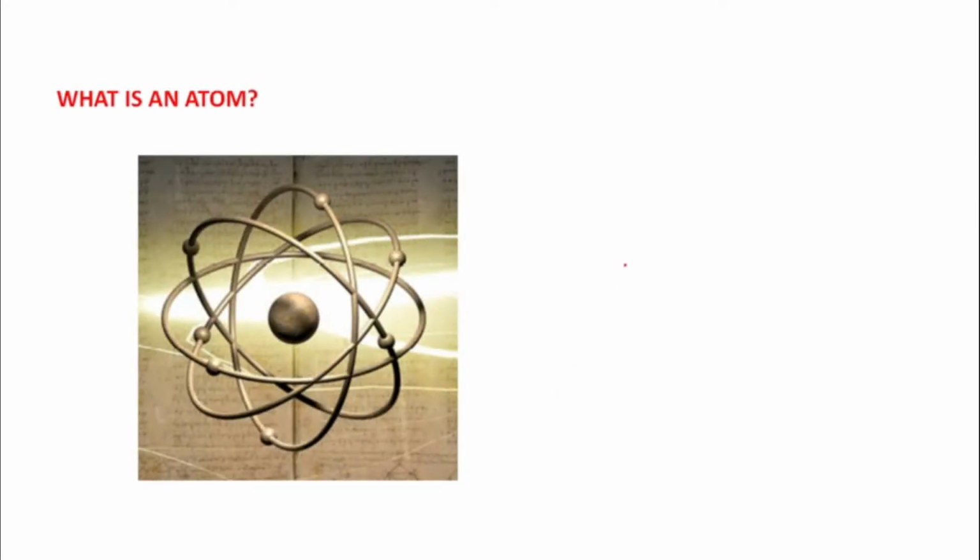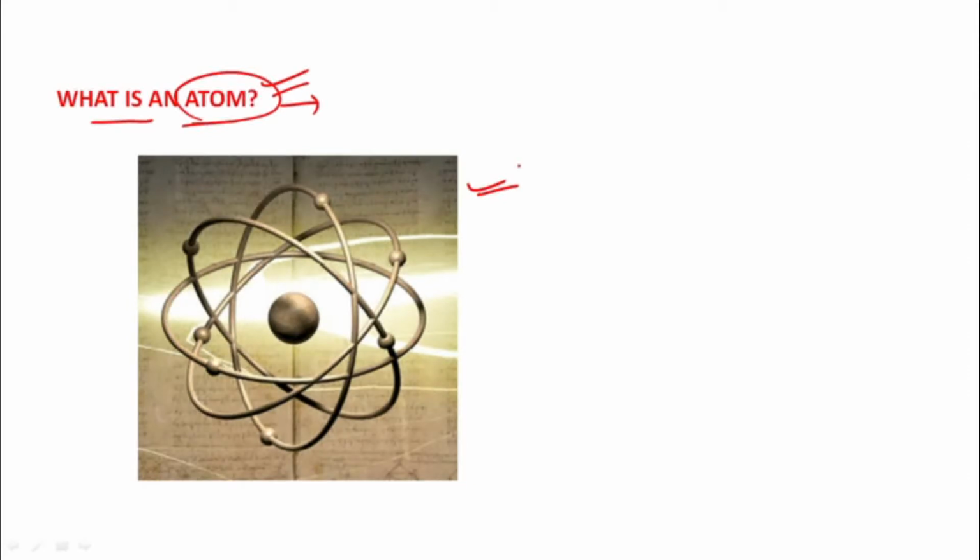So the very first thing we should know before reading nuclear chemistry is, what is an atom? Everything is surrounded by these things. Atom. What is an atom? We all are composed of atoms. Everything around us is composed of atoms. Everything we wear, everything we eat, anywhere we are going, everything is constituted of an atom.